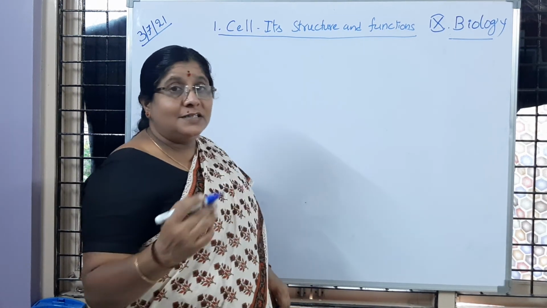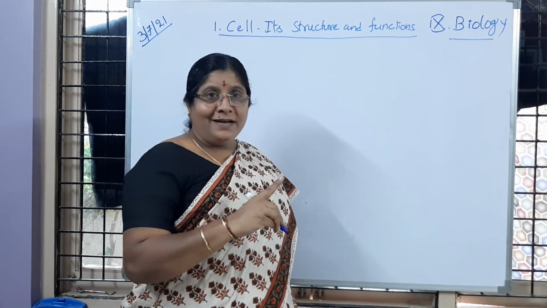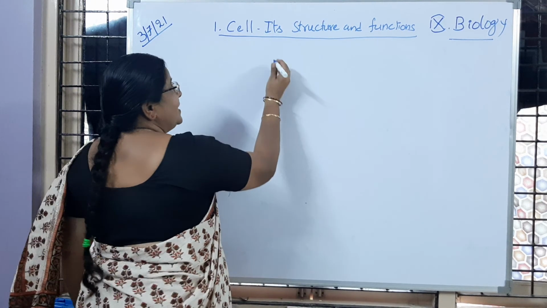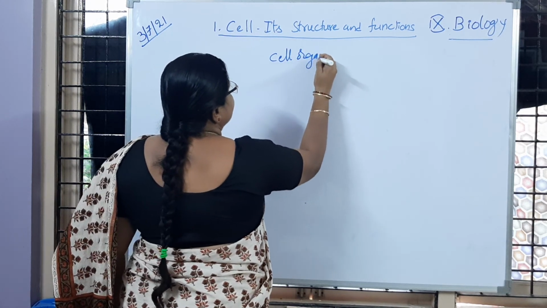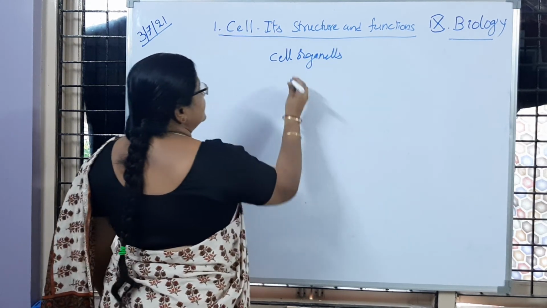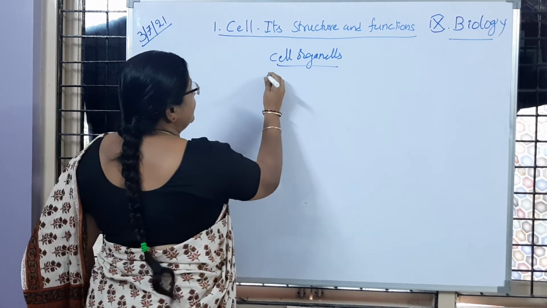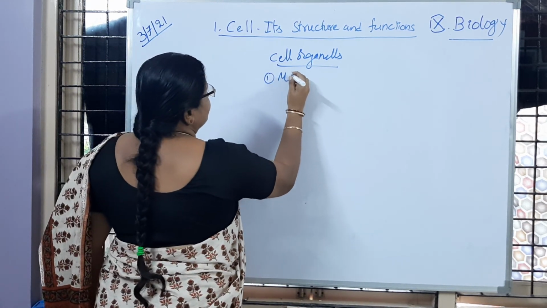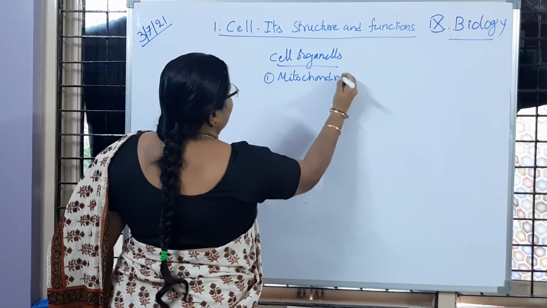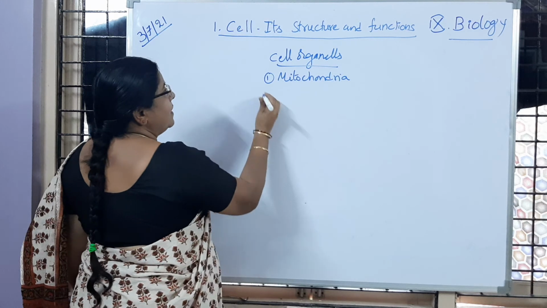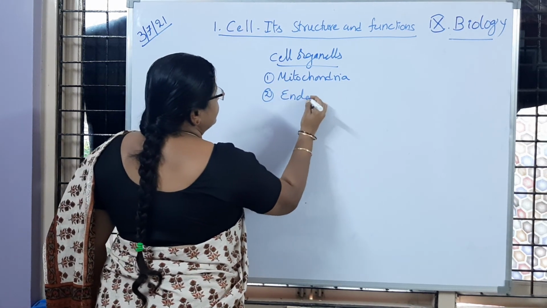So now let us learn other cell organelles other than the nucleus. Let us recall the names of cell organelles other than the nucleus. The first one is mitochondria. Mitochondria. Endoplasmic reticulum.